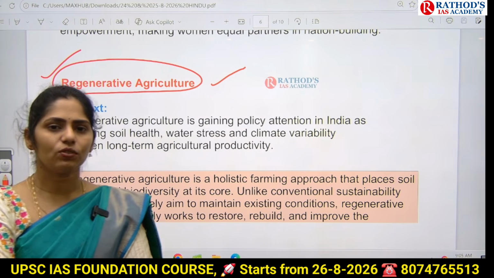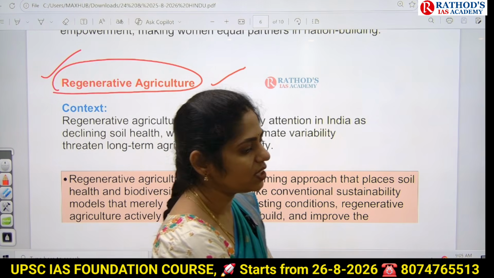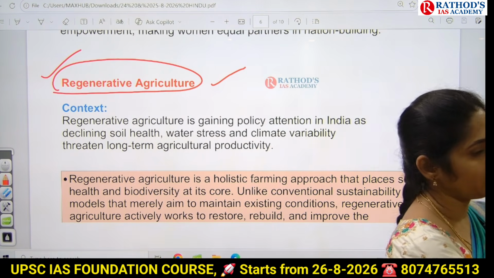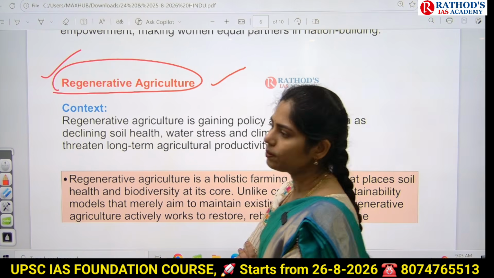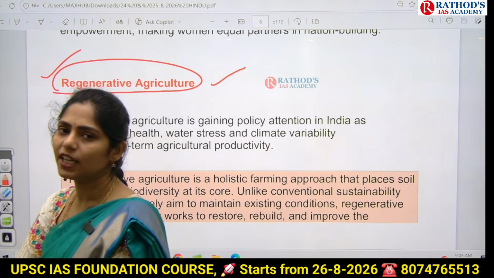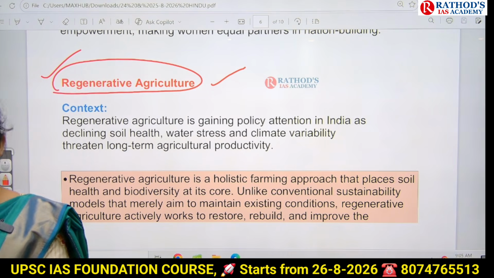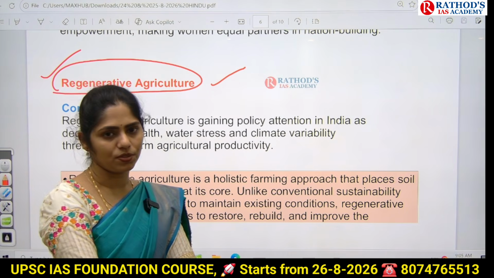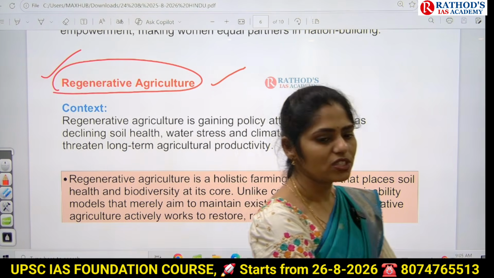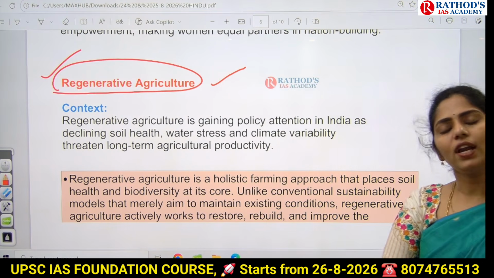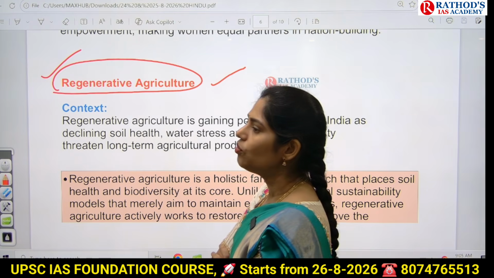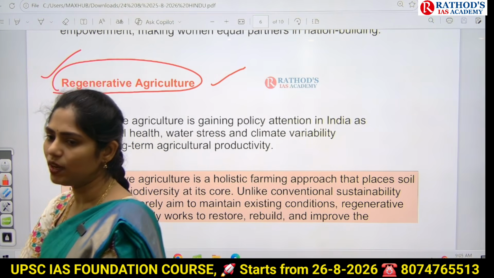So how can you get a question in your prelims? Consider the following statements regarding regenerative agriculture. Under that, it can give you 2 to 3 questions. Or else UPSC can give a question in this way: recently regenerative agriculture in news, what does it refer to? ABCD options. Like that, you will be getting a question. You have to know exactly the meaning of regenerative agriculture. Or else in this way also you may get a question: what are the applications of regenerative agriculture?